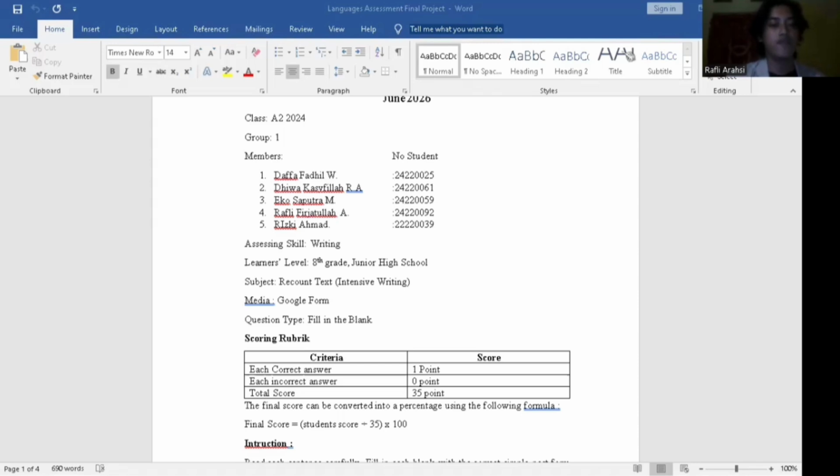So we will analyze the assessment, which assesses the skill of writing. The learners are 8th graders in junior high school, the subject is recount text with intensive writing, the media is Google Form, and the question type is fill in the blank.